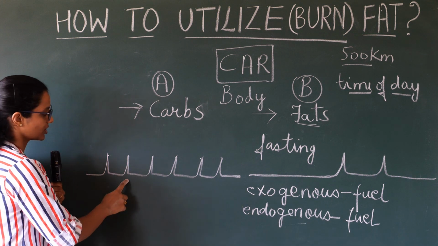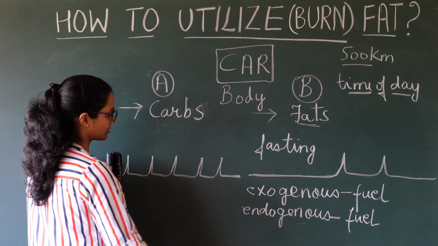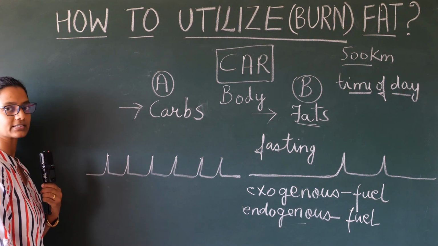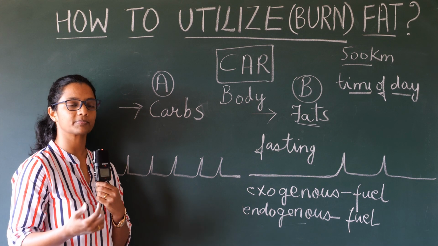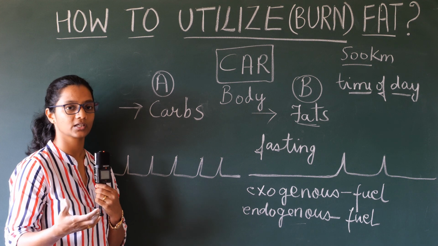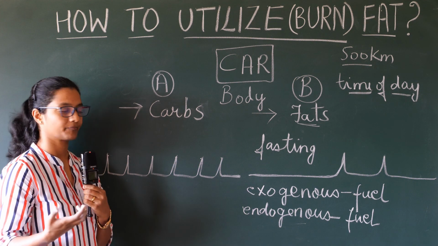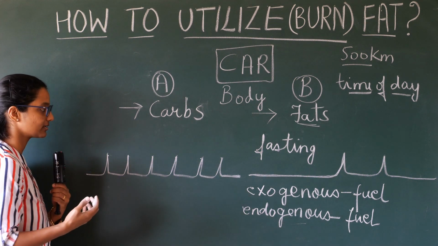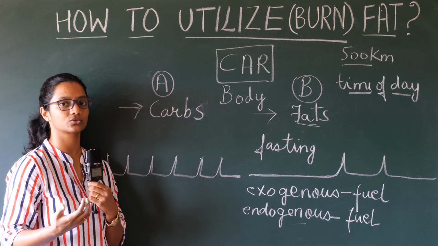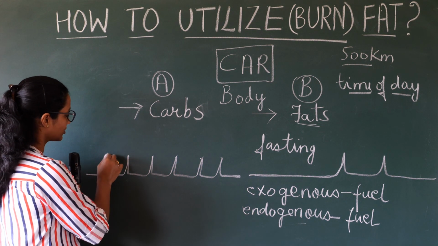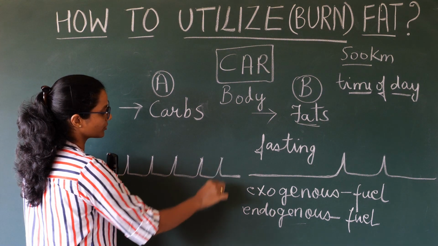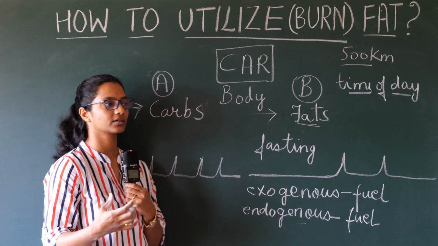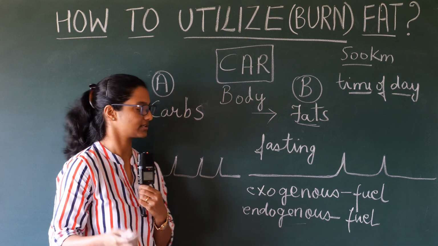The number of meals are a lot, around 5 to 6 meals throughout the entire day, because the person tends to feel hungry and feels low in energy. Therefore, the brain receives signals through the hormones that you have to keep snacking and keep eating because you are low in energy. Your glycogen stores are depleted.